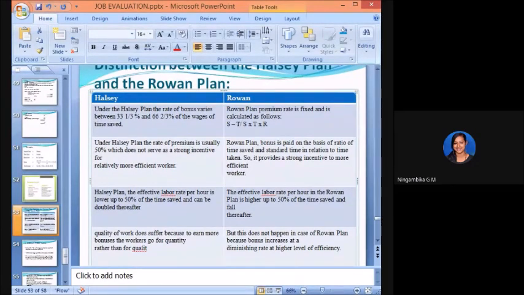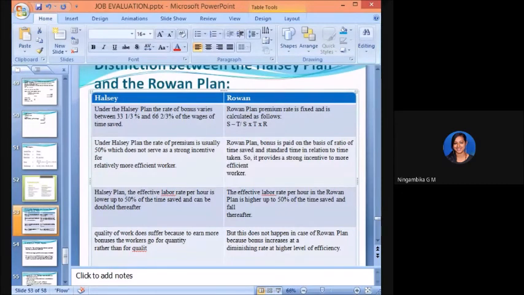Whereas under the Halsey plan, the rate of premium is usually 50%, which does not serve as a strong incentive for a relatively more efficient worker. So if the percentage is not given, in that case they get only 50% of it. So for people who work hard, this plan is not suitable, they can go for Rowan. Whereas in Rowan, the bonus is paid on the basis of the ratio of time saved and standard time in relation to time taken. What is the time he has utilized as well as the effort he has put in, all together they will get it in Rowan, right?